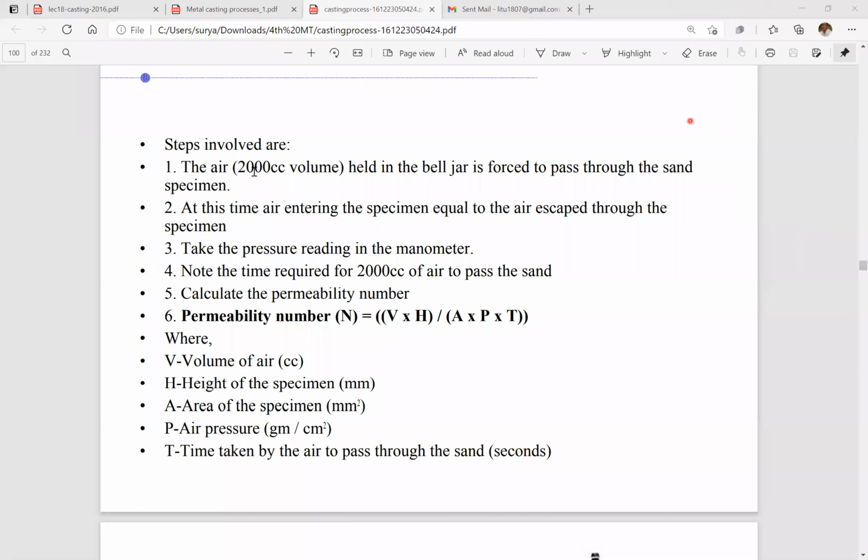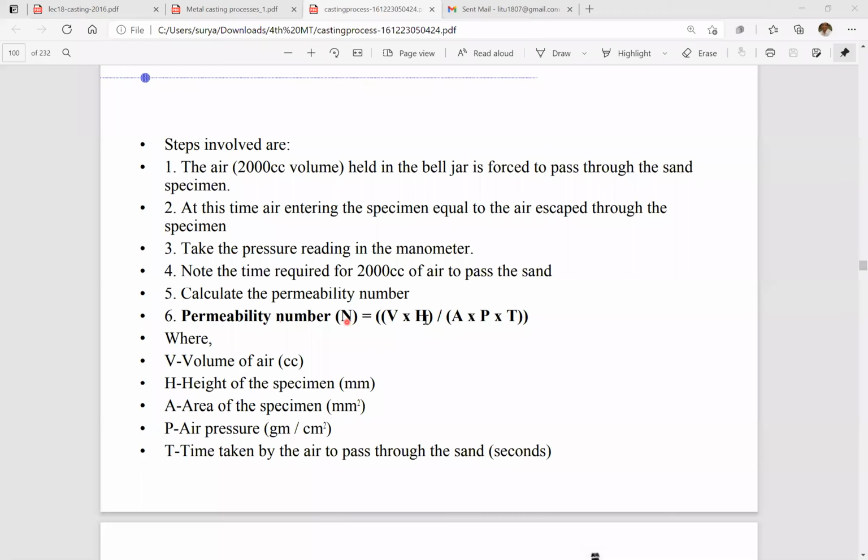So the amount of air, when you're talking about the air amount, is normally 2000 cubic centimeter volume, held in a bell jar and forced to pass through the sand specimen. If that air passes through the specimen, then we conclude that the sand has good permeability. This is the calculation for the permeability number, called the permeability number N.